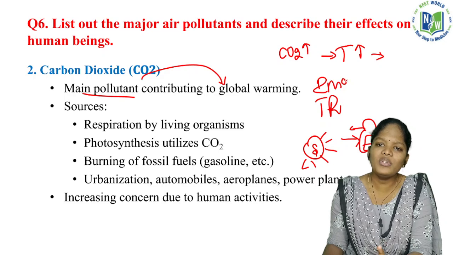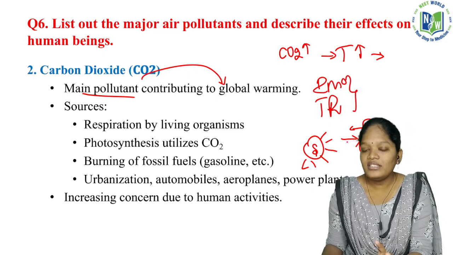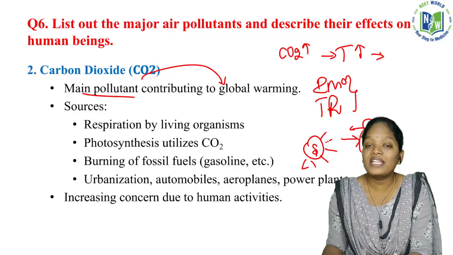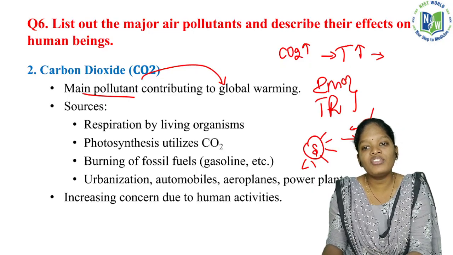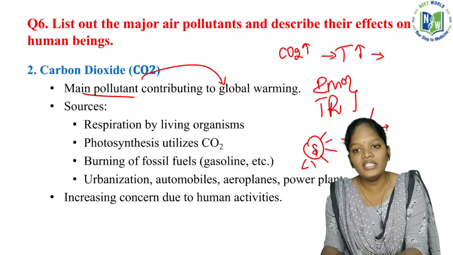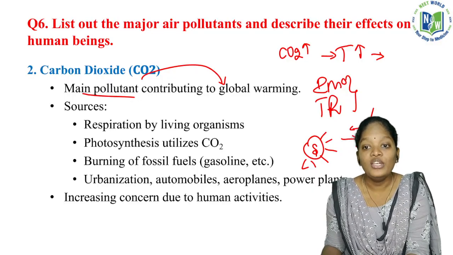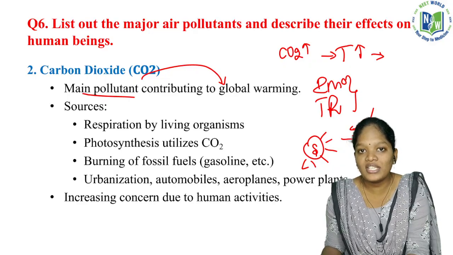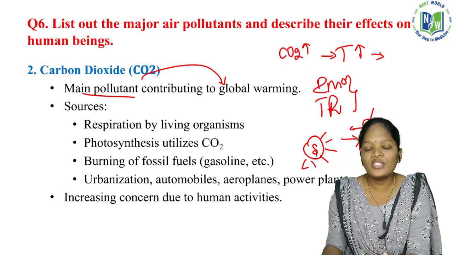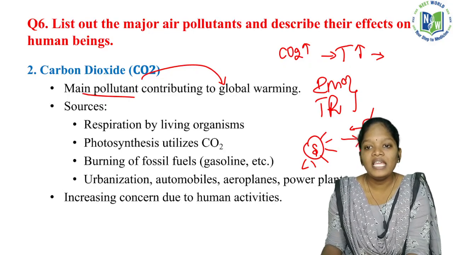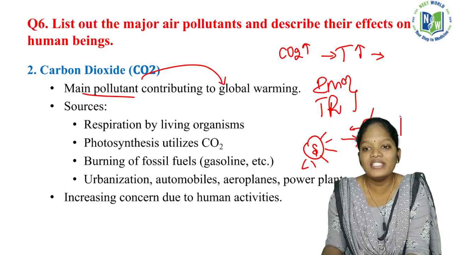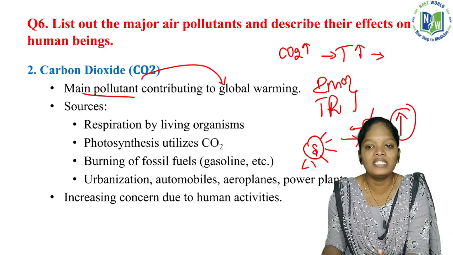What is the difference? Whenever radiation or rays come from the sun, they can easily enter the earth. In the same way, the radiation emitted from the earth has to come out and mix with space. But that is not the case with terrestrial radiation. The gases and the heat present in the earth are trapped in the atmosphere. That is why the temperature does not get balanced. As a result, the temperature on the earth is increasing.